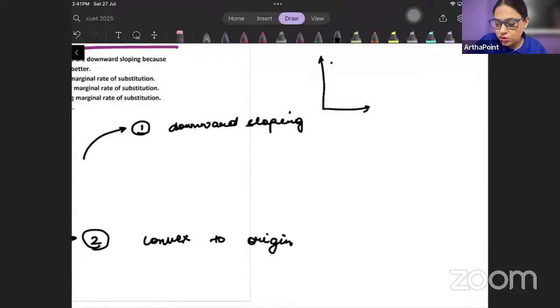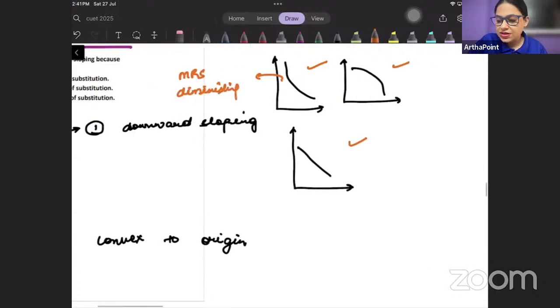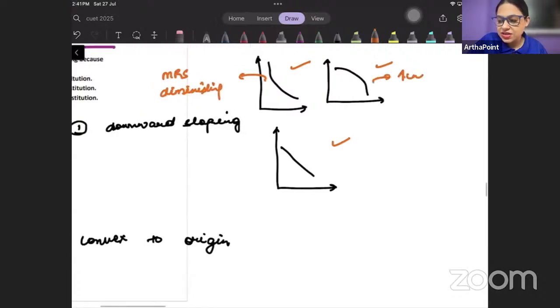This is also downward sloping. This is also downward sloping. This is also downward sloping. ये तीनों ही curve downward sloping हैं. All these three curves are downward sloping, but they have different MRS. इसका MRS is diminishing क्योंकि ये convex है. इसका MRS is increasing and इसका MRS is constant.